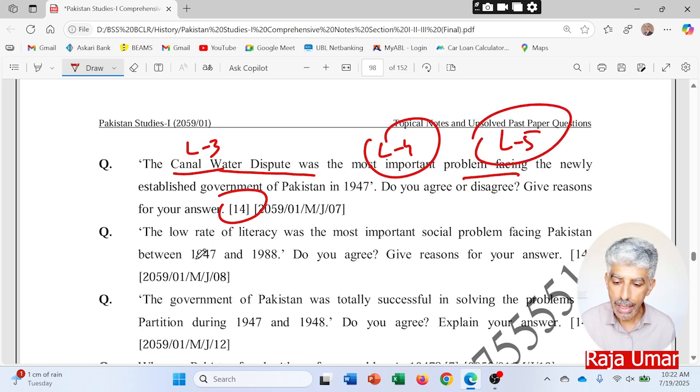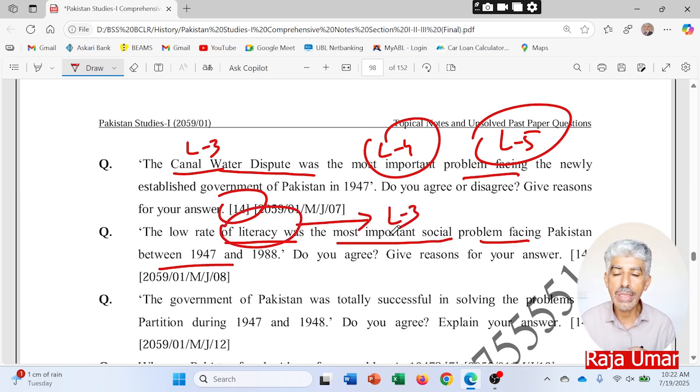The low rate of literacy was the most important social problem Pakistan faced. So now we'll talk about these social problems only. Low literacy rate will go in level 3, and all other social problems like lacking infrastructure, lacking health facilities, lacking educational facilities, or lacking all other factors that might be leading to the social problems of Pakistan, they will go in level 4, and then we will conclude it with level 5.